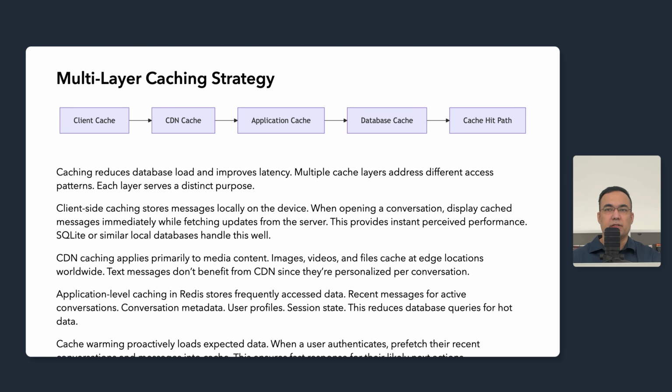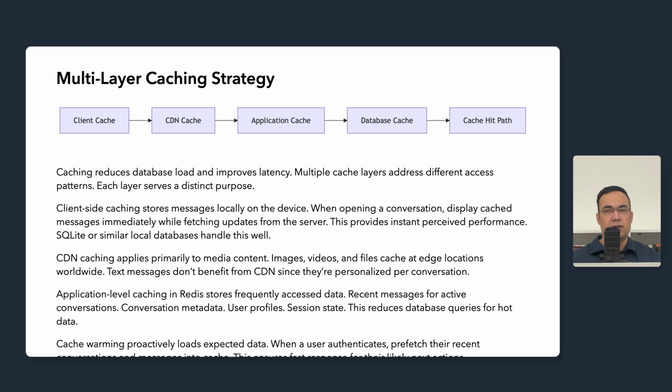Now let's talk about caching, which reduces the database load and improves the latency through multiple layers. Client-side caching stores messages locally on users' devices. When opening a conversation, display the cached messages immediately while fetching updates from the server. This provides instant perceived performance. The user sees the recent messages in milliseconds while fresh data loads in the background.